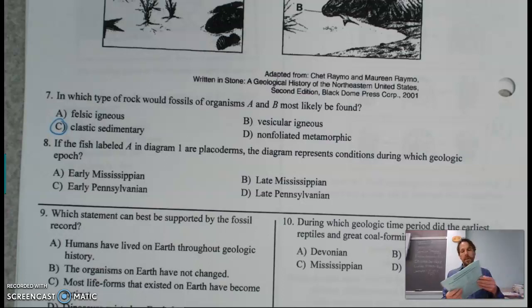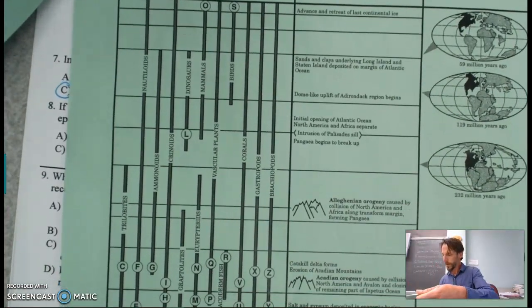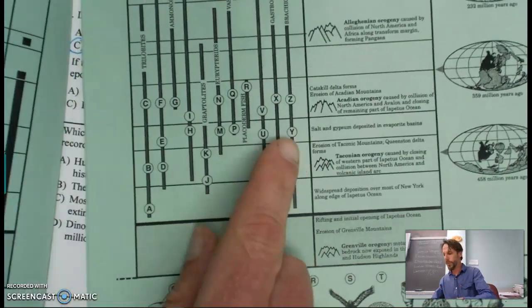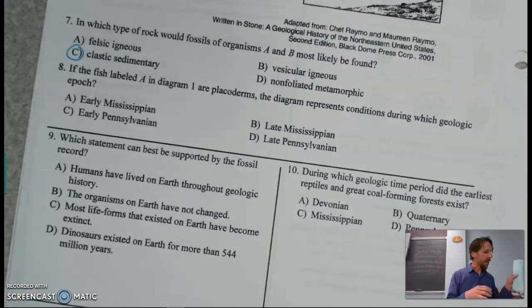So what I'm saying is you find placoderm fish on here. They didn't live very long, and then you follow this over and figure out when they were alive here.